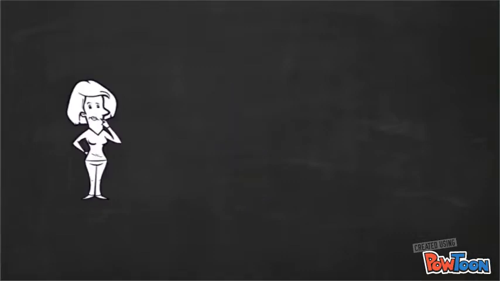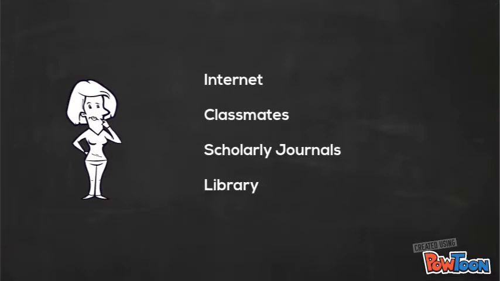Which of the following choices should Stacy use to look for sources of information on fake news? Stacy could use the internet, including Wikipedia, for all her information. Stacy could ask her fellow classmates for information on their experiences with fake news on Facebook.